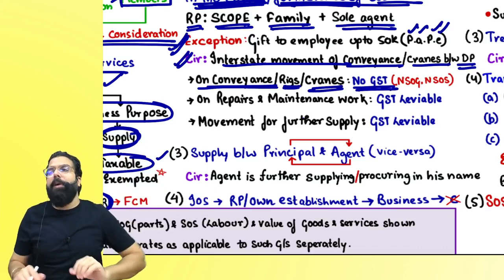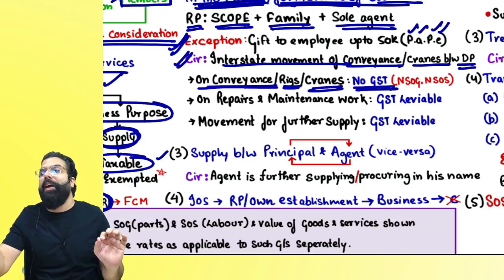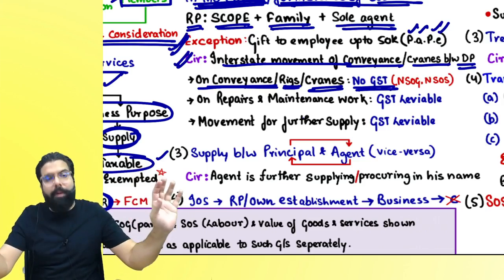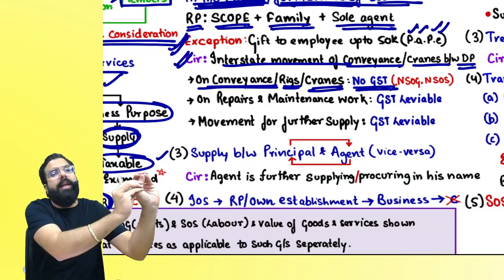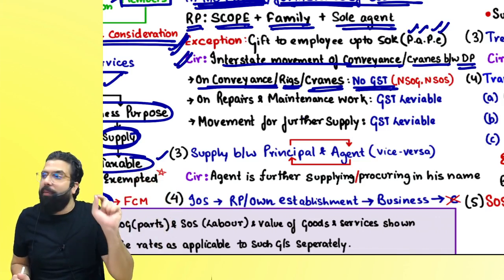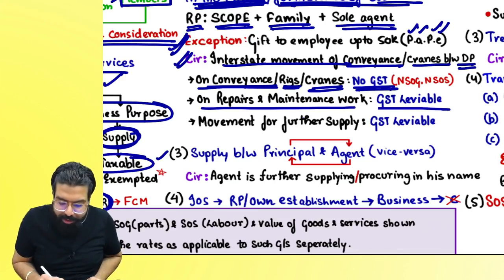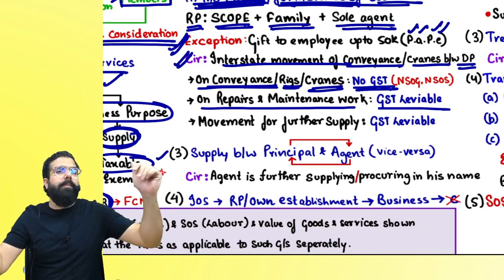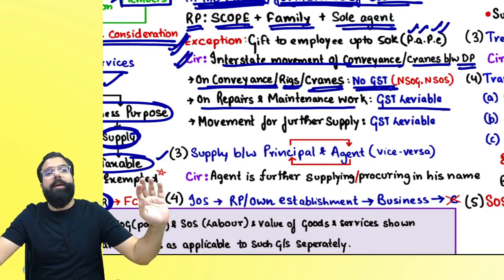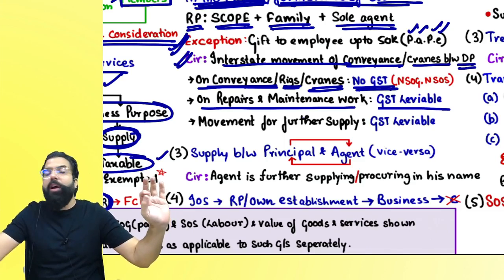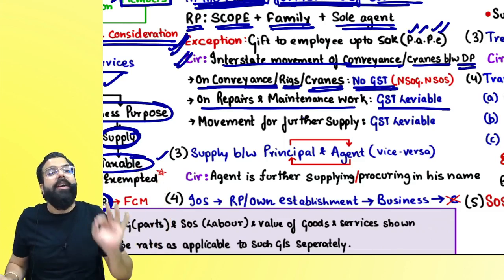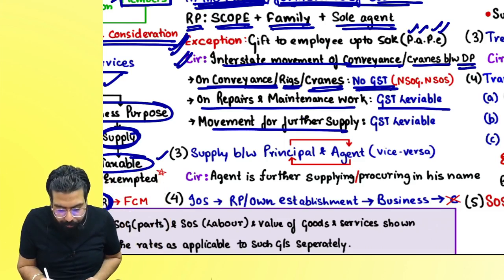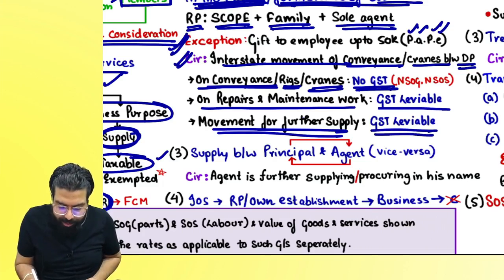No. For example, now the Karnataka branch has one truck, and the truck has all the tools, etc. From here it went to the Tamil Nadu branch for repairing something. Then it will be treated as repair and maintenance services provided to a distinct person. On that GST will come. So on repair and maintenance work, GST will be leviable. For example, I have one factory in Tamil Nadu and my showroom is in Delhi. From the factory, some trucks, buses, etc. which I manufactured are sent to my Delhi showroom. Then it is goods which are being transferred, and on goods transfer GST will come anyway. So if it is a movement for further supply, then GST shall be leviable.